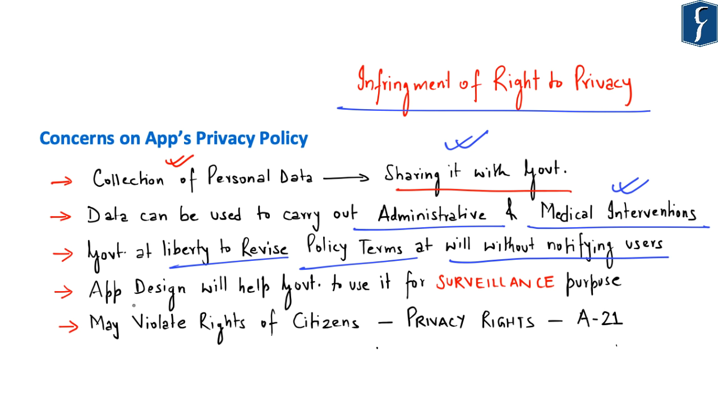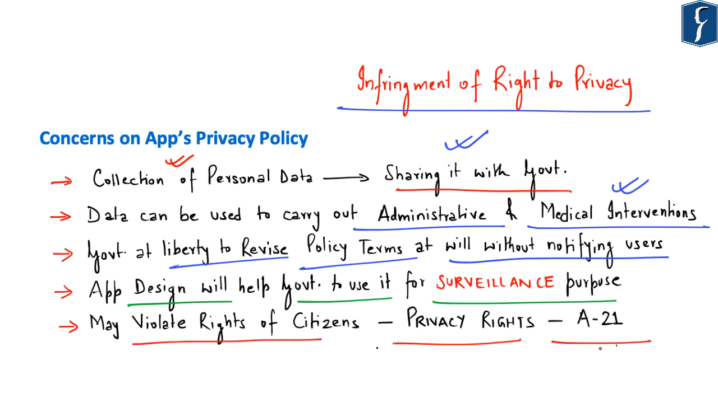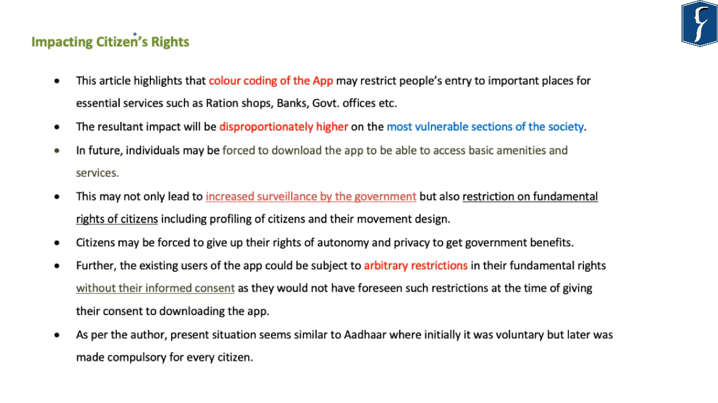Further, the article highlights that the design of the app will help the government to use such a large pool of data for the purpose of surveillance. And all these aspects may violate rights of citizens, specifically the privacy rights under Article 21 as highlighted in the K.S. Puttaswamy judgment. So effectively this article mentions that there are certain rights of citizens which might get impacted if the government makes downloading of this app compulsory. So in this regard, the article says that color coding of the app may restrict people's entry to important places for essential services such as ration shops, banks, government offices, etc., or any other important places for their work.